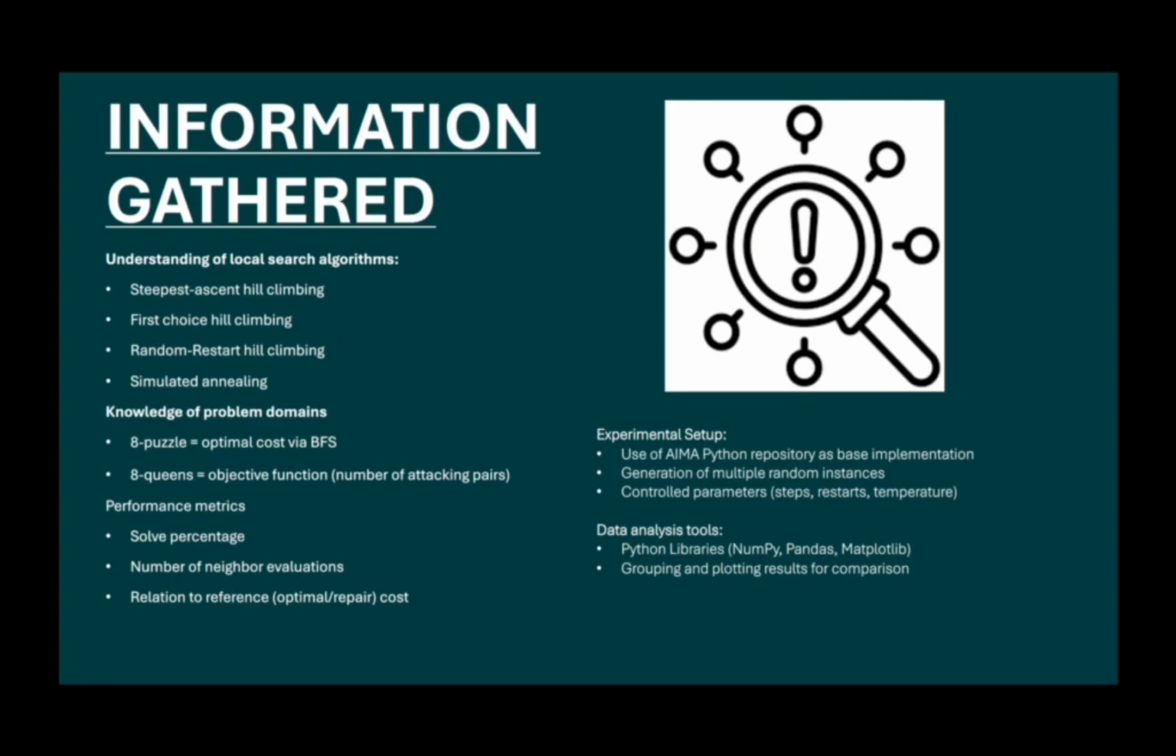In terms of evaluation, we focused on performance metrics such as percentage of problems solved and the number of neighbors evaluated, and we compared these against our known reference cost. For implementation, we relied on the AIMA Python repository, which allowed us to focus more on experimentation and analysis rather than building algorithms from scratch. Finally, we used Python tools like NumPy, Pandas, and Matplotlib to organize, analyze, and visualize the results.